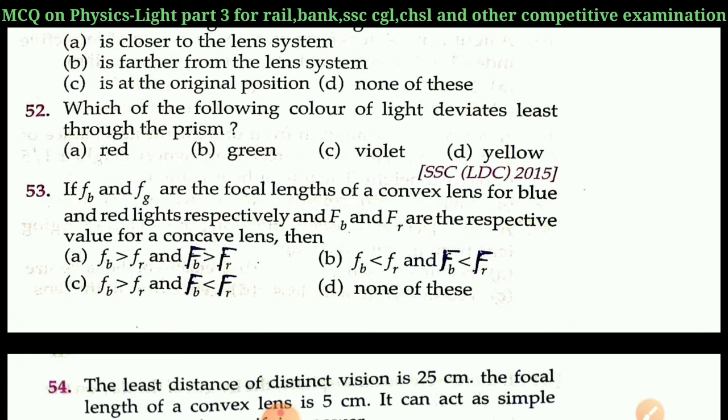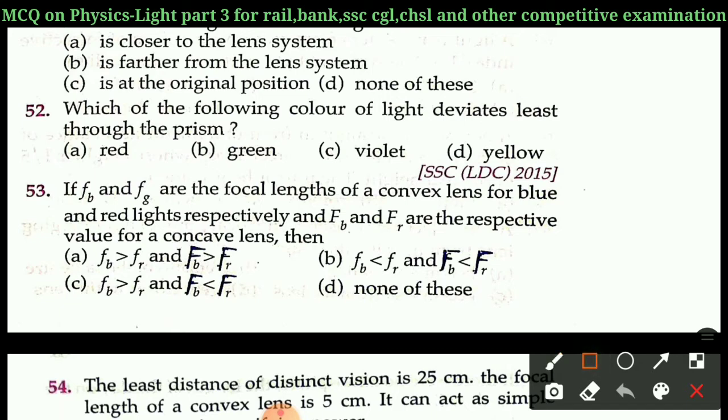Focal length for convex lens for blue and red light. In that case, focal length of the red light is obviously greater because the deviation of red is less. So option B is the right answer.